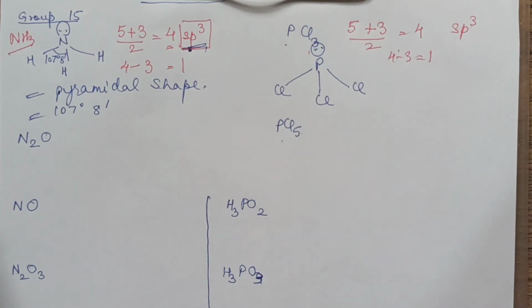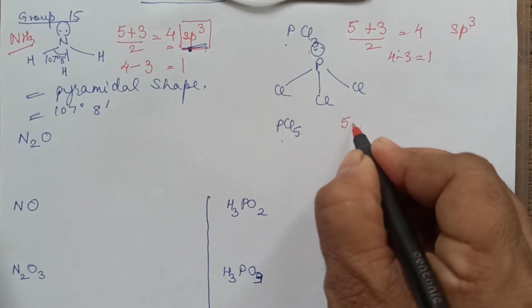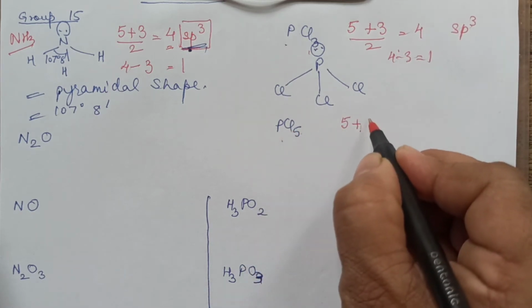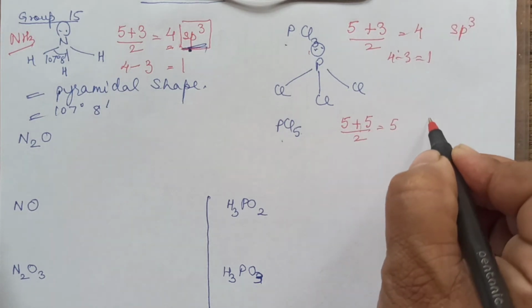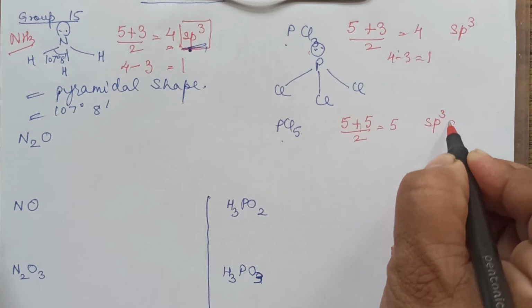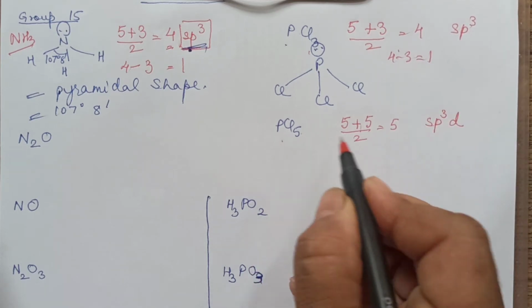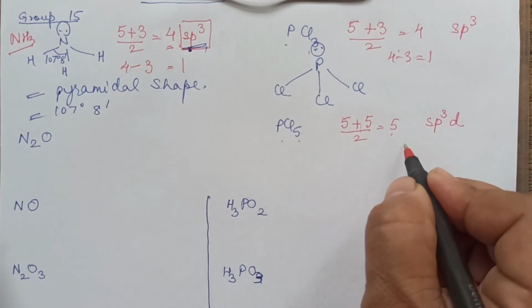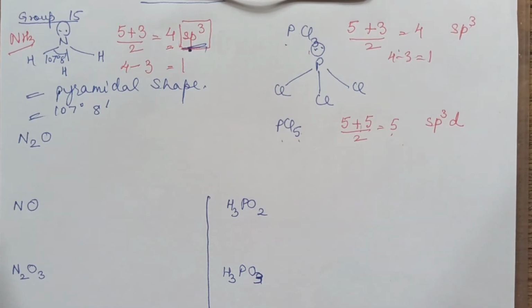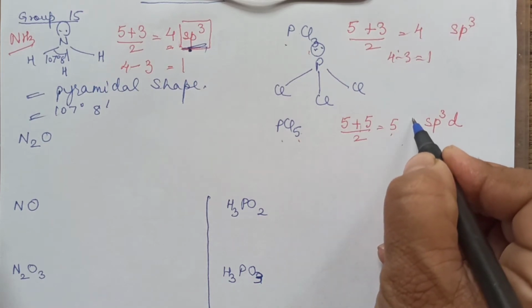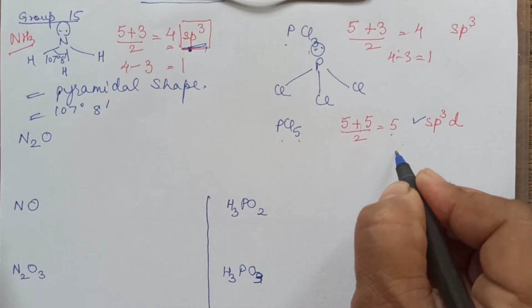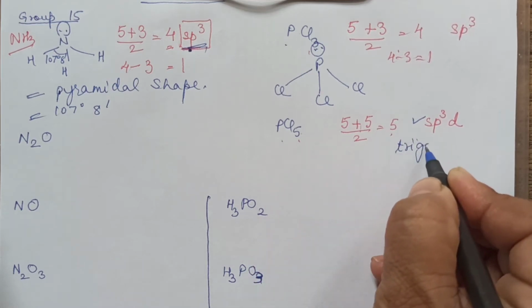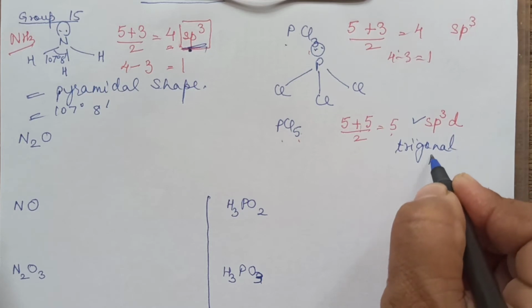Now, let us take another one, PCl5. The central element is phosphorus, again 5 plus 5 surrounding atoms divided by 2, that means 5. For 5, the hybridization is sp3d. There are 5 surrounding atoms, which means no lone pair. No lone pair means it will have a regular geometry. So you will write sp3d hybridization, no lone pair, and the shape is trigonal bipyramidal.